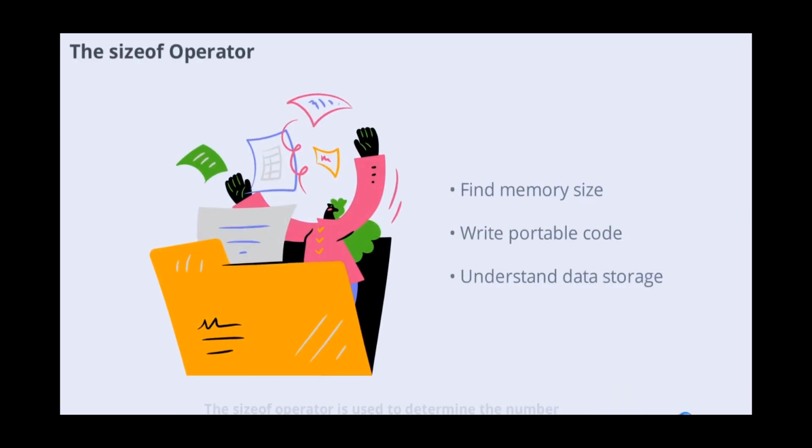The sizeof operator is used to determine the number of bytes a variable or data type occupies in memory. For example, sizeof(int) returns 4 on many systems. This operator is essential for writing portable code and understanding how your data is stored and managed by the compiler.